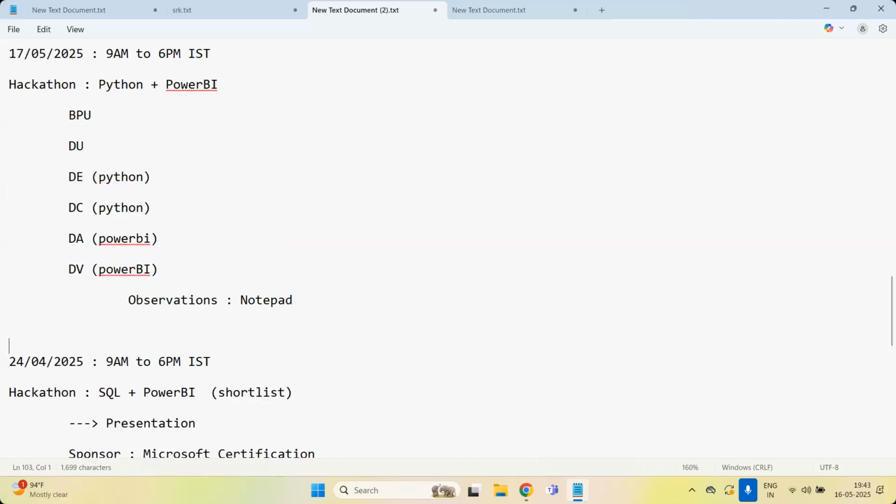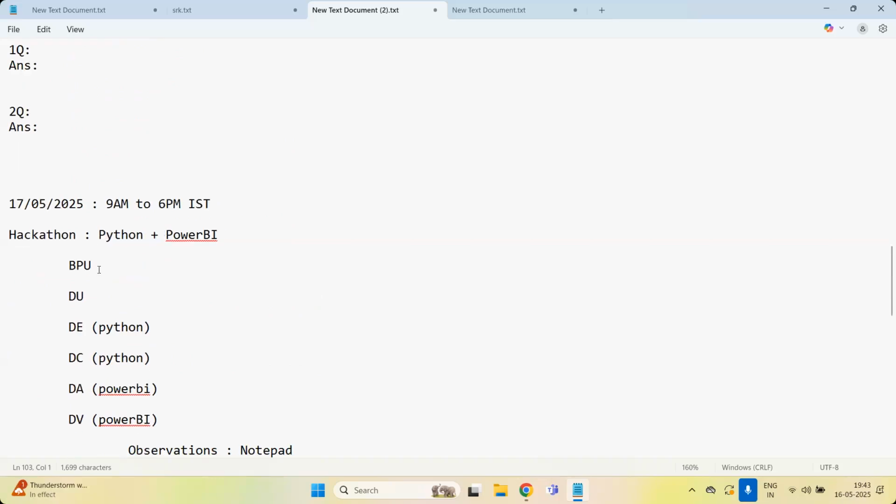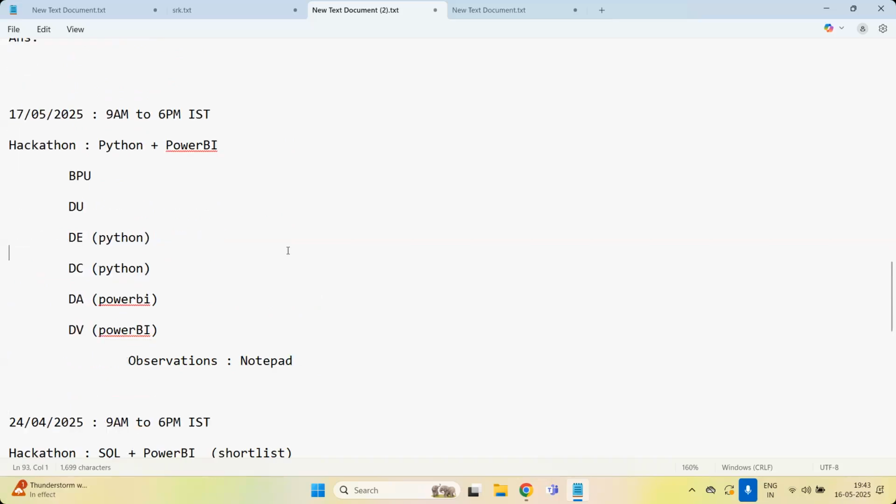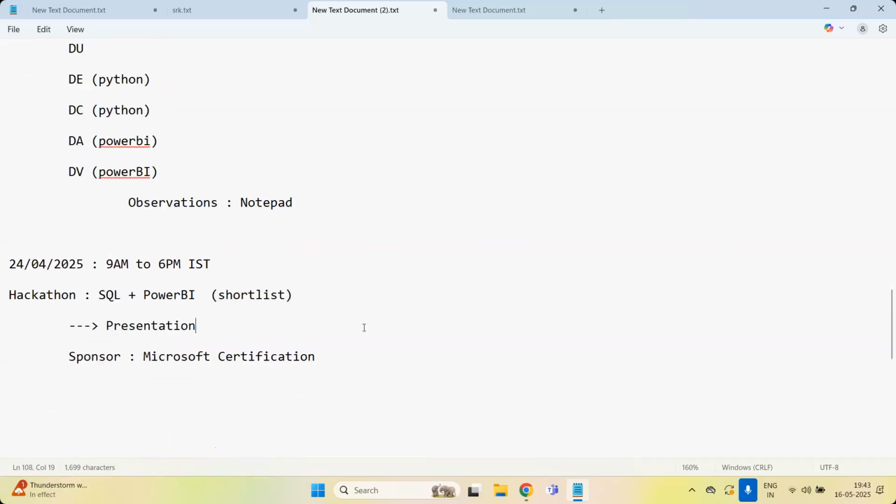Till now, these two hackathons and past hackathons, whatever you have done, and tomorrow's hackathon, are not having any kind of reward, but the upcoming hackathon is going to have a reward also. So you have to practice and win this Microsoft certification. As a sponsor, I'm going to sponsor it for you. The Microsoft certification in Power BI is the one for data analyst. So I'm going to sponsor that.